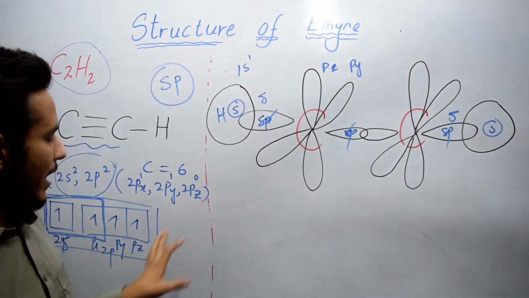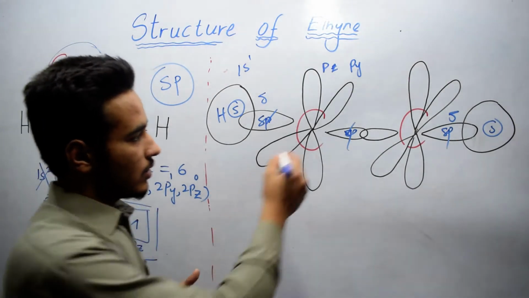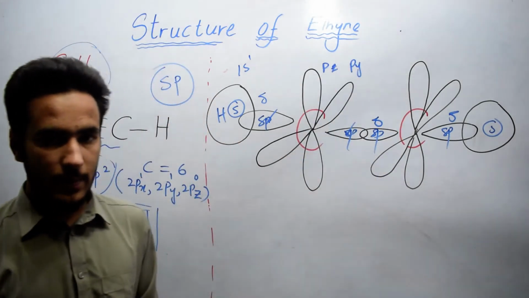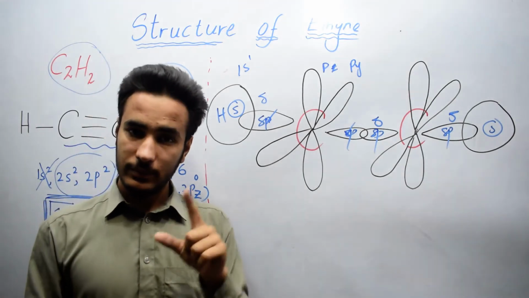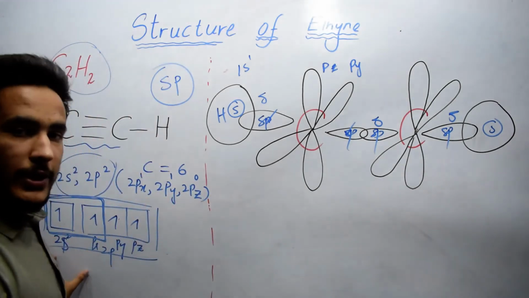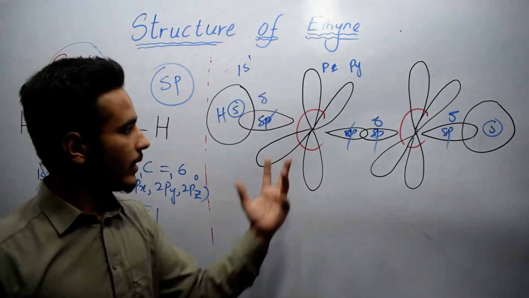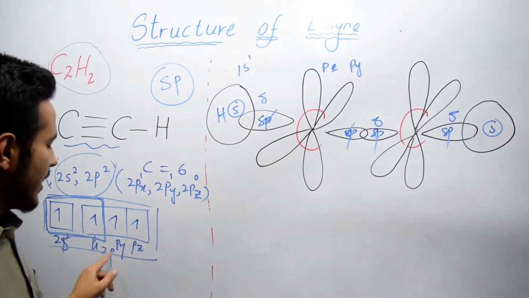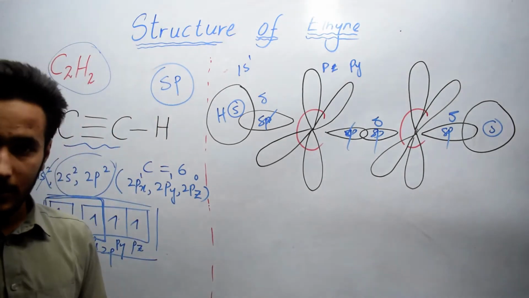Now the remaining 1 atomic orbital of each carbon atom bonds with the other. So sp bonds with sp, and this is basically a sigma bond. They also linearly overlap with each other. So now we have completed the hybrid atomic orbitals, which are only 2 on each carbon atom. Now we will move toward the py and pz atomic orbitals, which are unhybrid and remaining.